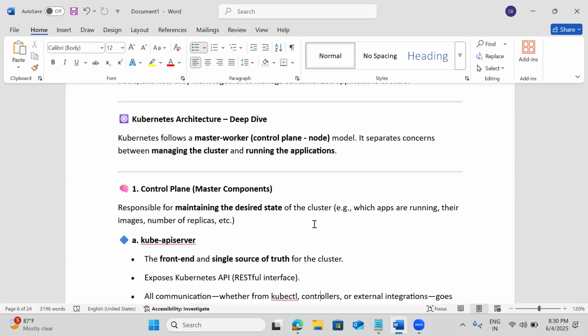In the manager we have a lot of components. Even in Docker Swarm we have all these components, but in Kubernetes the different components are in the master. The master's other name is control plane. The control plane is nothing but the master itself. Now in the control plane, we have four to five important components.